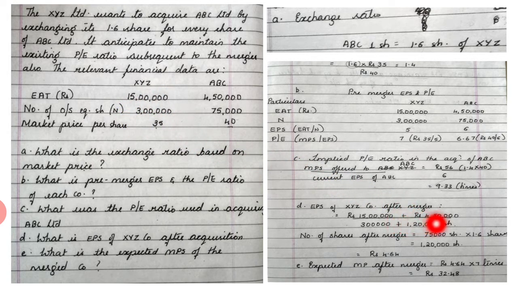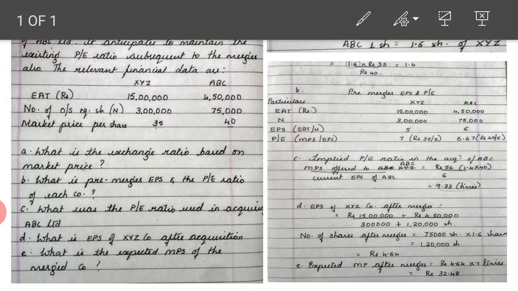But how many shares will ABC get? Okay, it is 1,20,000. Now how did we get this 1,20,000? If you see, the share exchange ratio is 1.6. So for every one share you will get 1.6 shares. So how many shares are there in ABC? It is 75,000. So 75,000 into 1.6 gives us 1,20,000 shares.